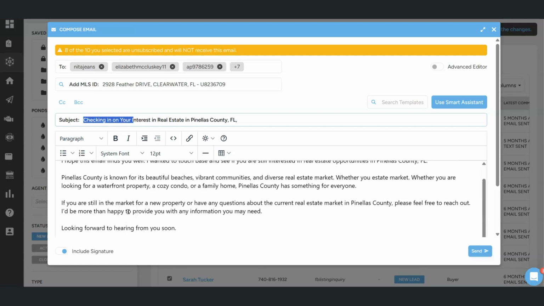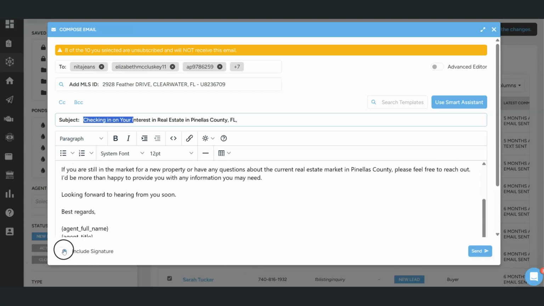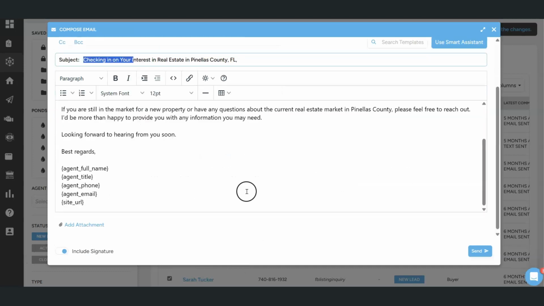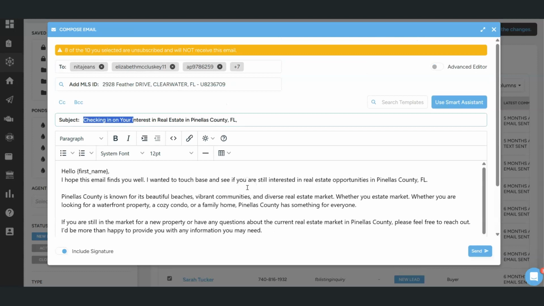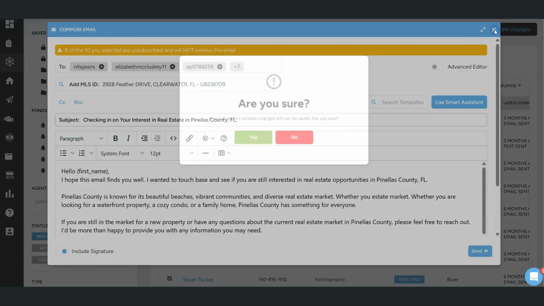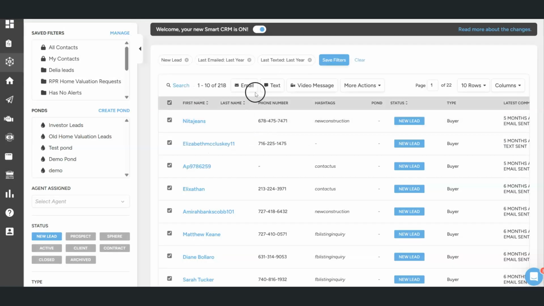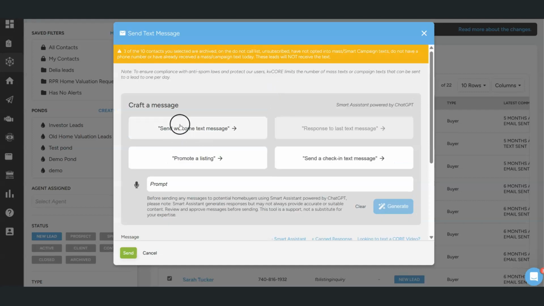You know, this isn't bad, honestly. I would just go ahead maybe and click send on this. And again, you see here, you include your signature. It's going to have all your info merged into it. Not bad at all. So that is for an email. If I wanted to shoot a quick text, let's just exit this out here. Just click text. You can do sort of the same thing.